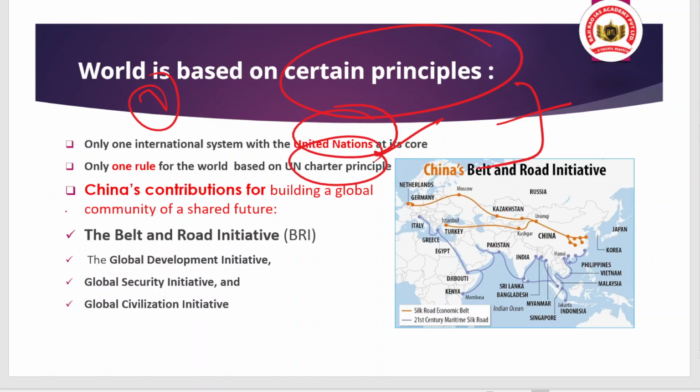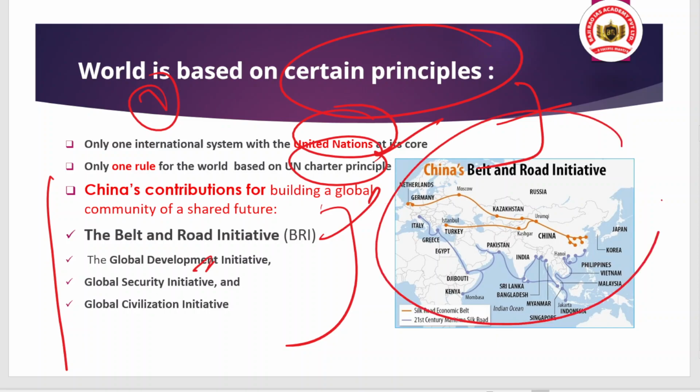And here this article talks about China's contribution to building a global community of shared future, actually like the BRI initiative. However, this article talks in a positive way, but we know the stake of the BRI initiative, okay, and specifically why it is a concern for India. So that is the point. Along with that, they are taking initiatives like the Global Development Initiative, Global Security Initiative, Global Civilization Initiative, and all of that.